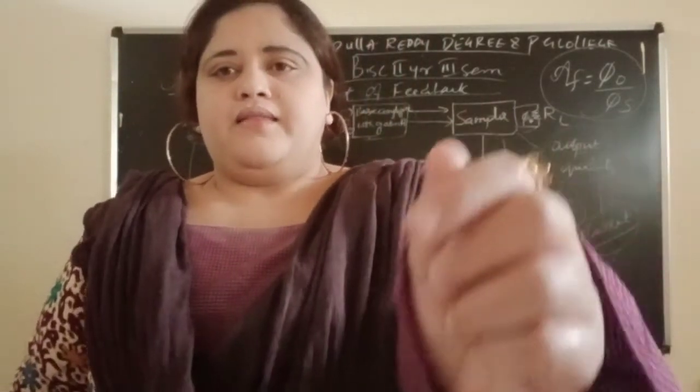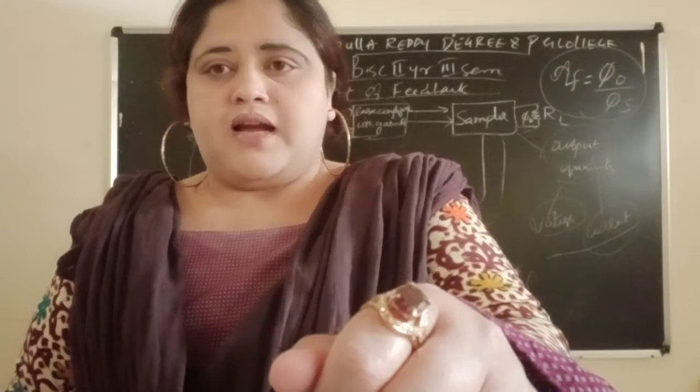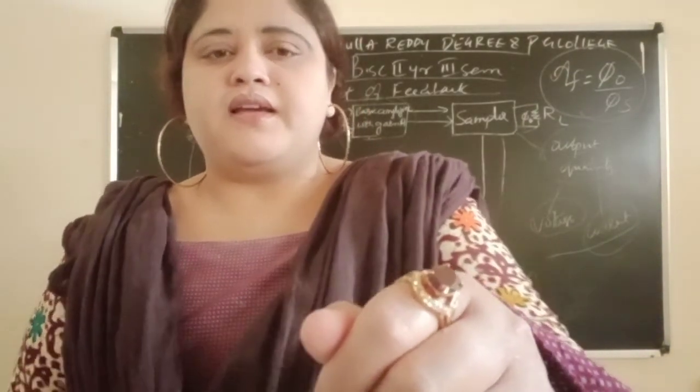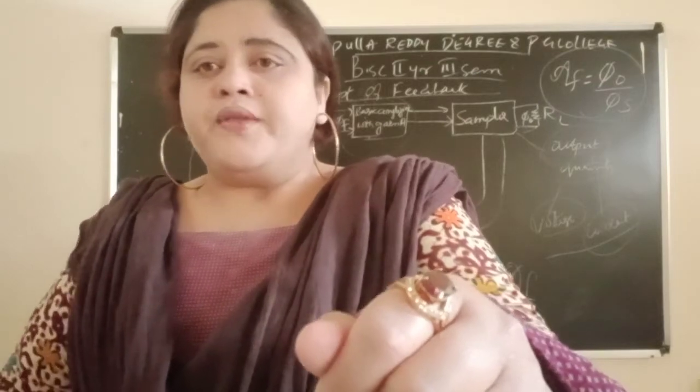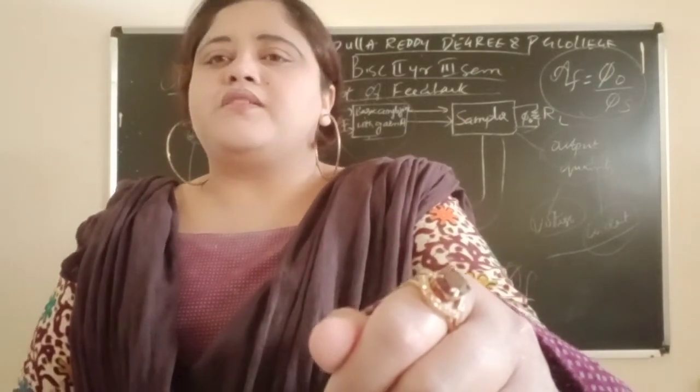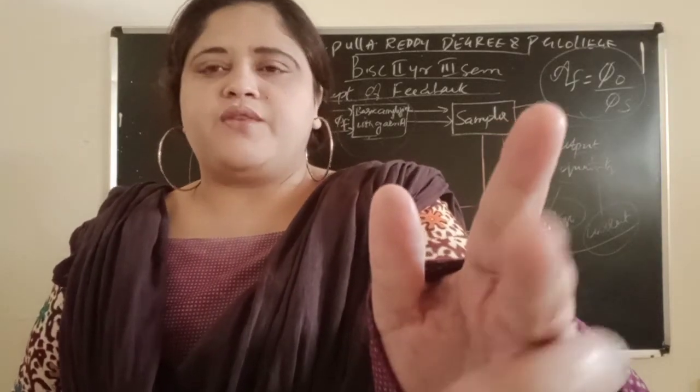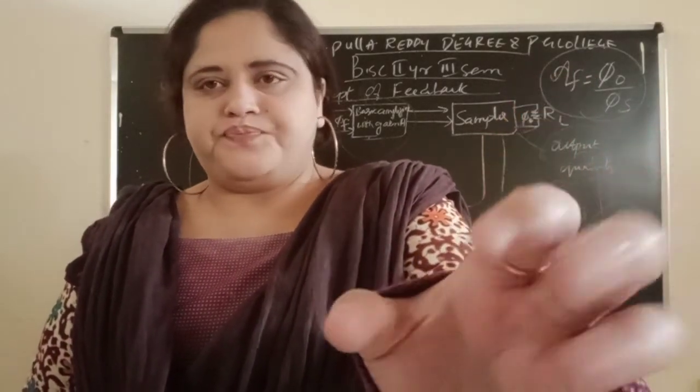Then the concept of feedback is our first topic in unit 3 chapter 2. It can be explained by the diagram, which consists of different blocks: sampler, basic amplifier, feedback network and mixer.